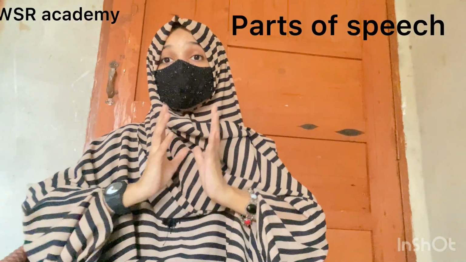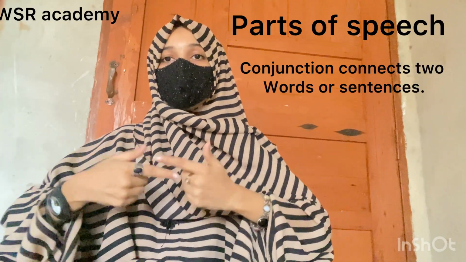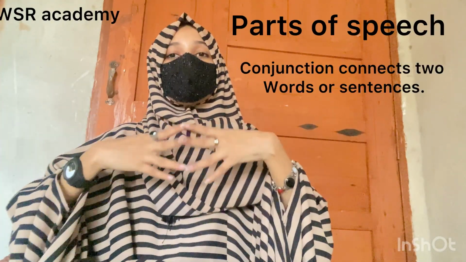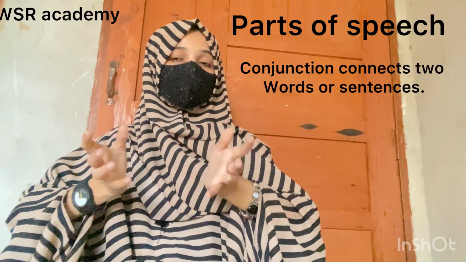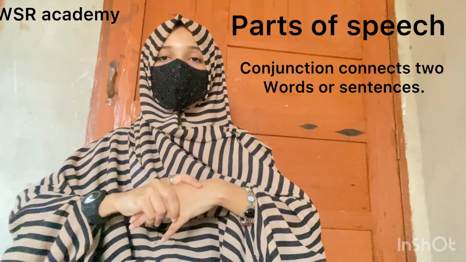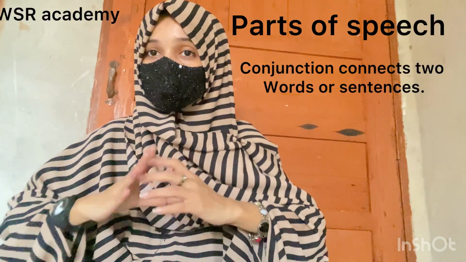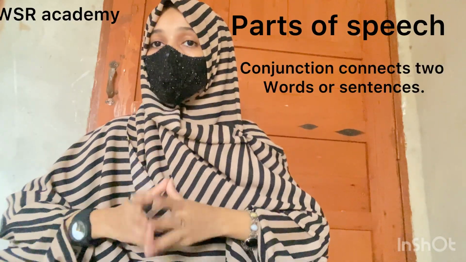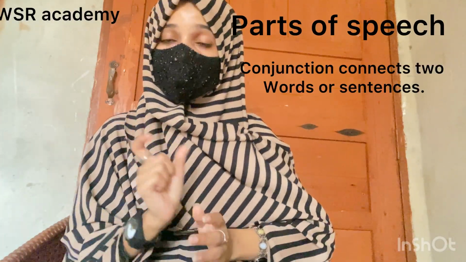Now let's look at the conjunction. Conjunction means when we are conjoining sentences. There are multiple words in conjunctions. For suppose, I'm a girl and I'm a researcher. Now here, and. If I say I'm a girl, I'm a researcher, now it's also right, but for lyrics, as well as for rhythm in a sentence, we are going to connect it with a specific word, and that specific word is and.